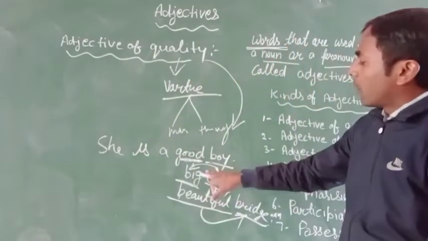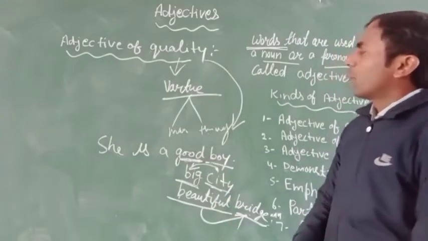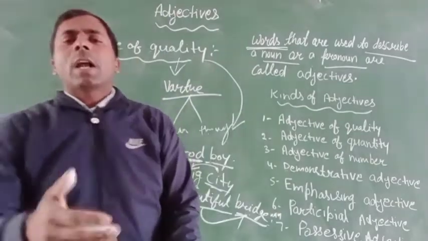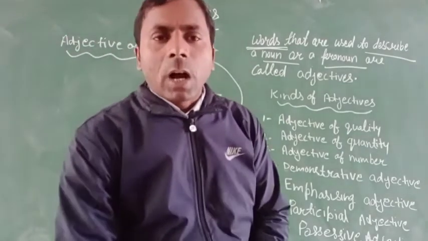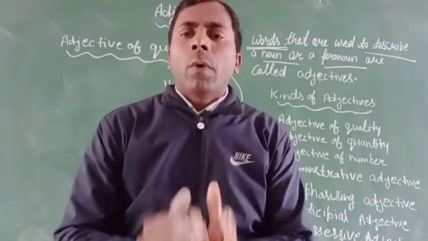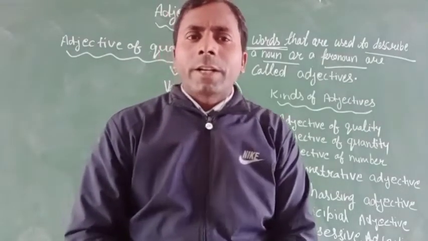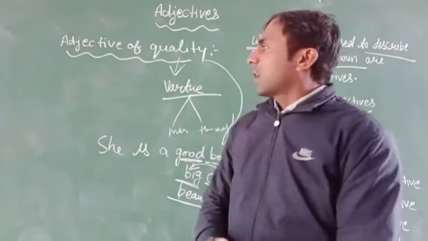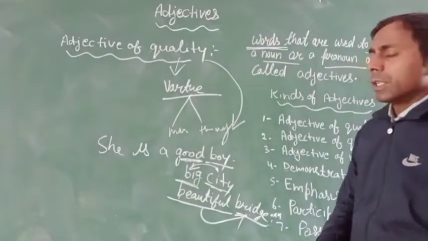So words like good, big, beautiful, if used before a noun or pronoun, are called adjectives of quality, and these express the kind or quality of a person or things. I hope you all understand it.